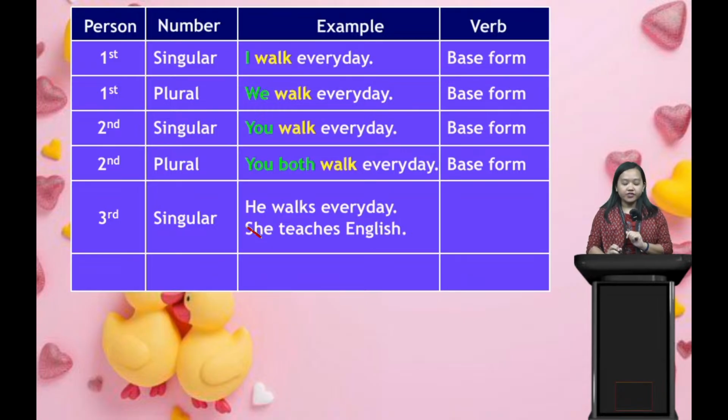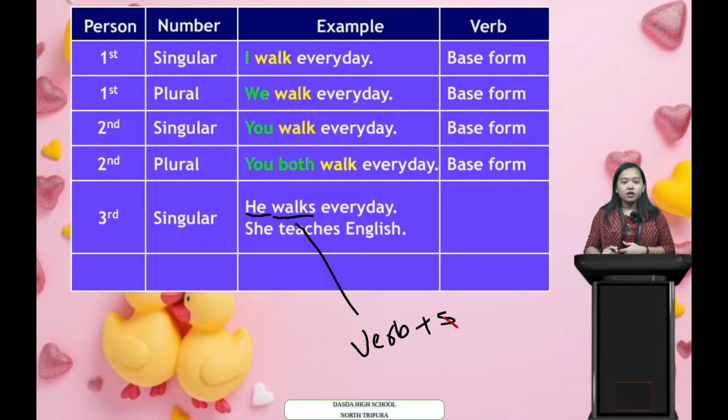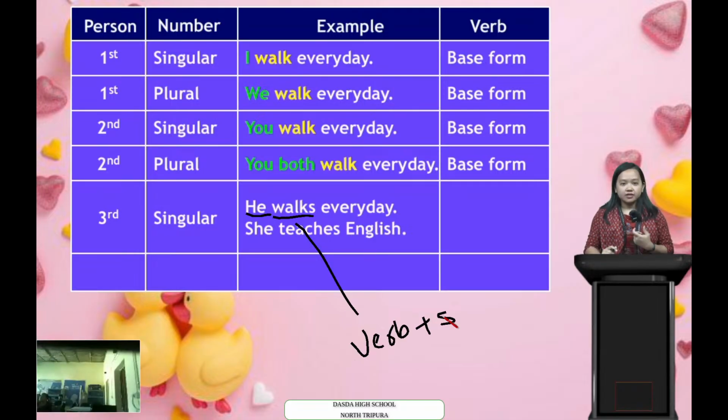So now I'm talking about him, and we say "He works every day." When we use "he," third person, and talk about an action, we have to add s. The verb "work" gets an s. When we talk about third person singular, we have to add s to the verb. So we say "He walks every day" or "She teaches every day."